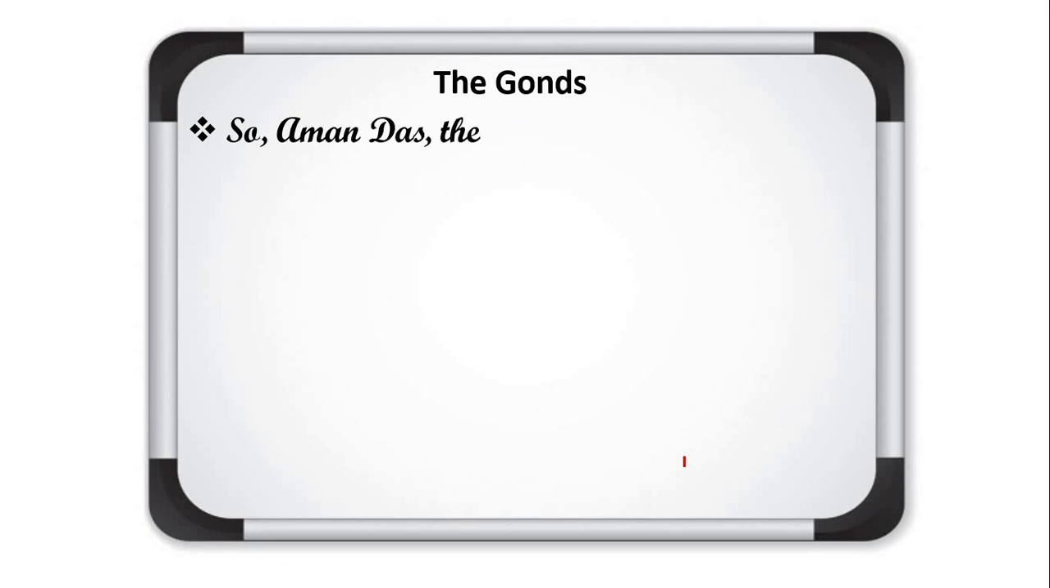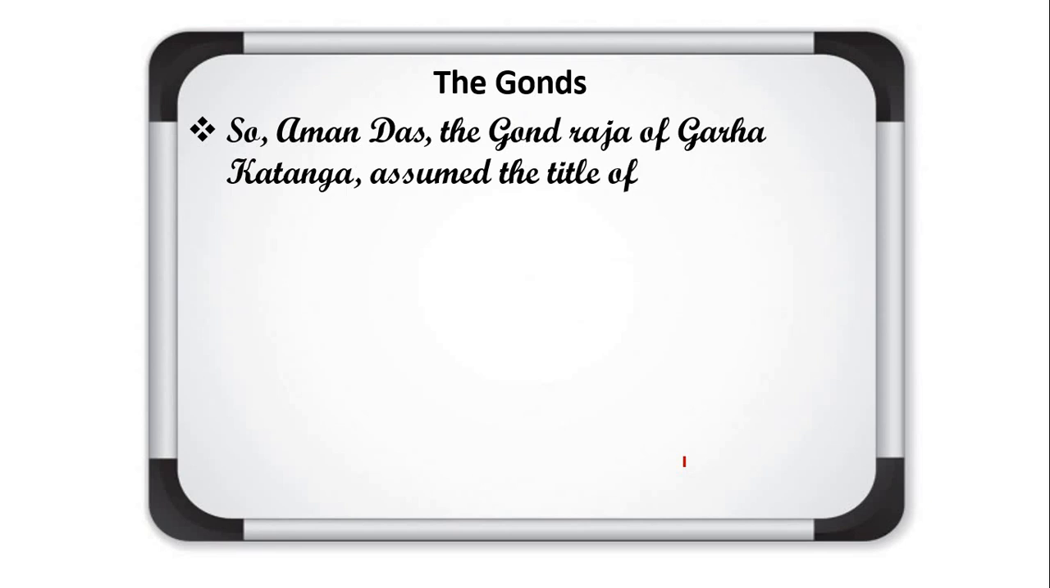So Aman Das, the Gond Raja of Gadkatanga, assumed the title of Sangram Shah. Okay, so who was the main chief of the Gadkatanga empire? That was Aman Das. Yes students, listen here. Das means slave. Earlier they lived a life like a slave, but now they wished to live the life of a ruler. So for that he assumed the title Sangram Shah, means he changed his name. So in place of Aman Das, now he changed his name to Sangram Shah.